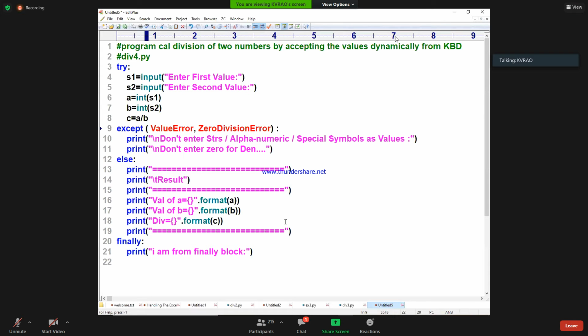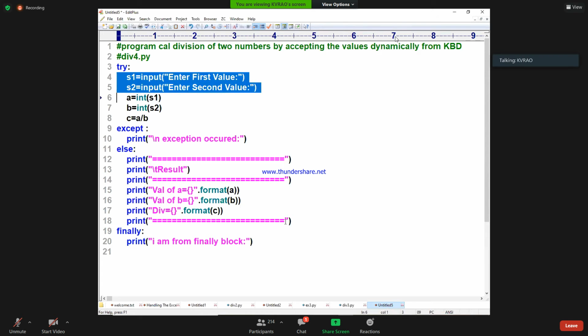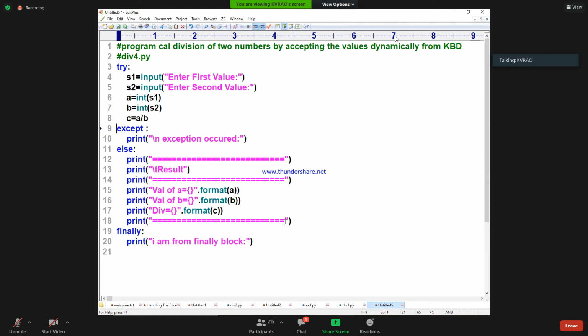Some of the people will write like this. Except, they don't write anything. They will write like this: exception occurred. See that? S1 and S2, A, B, everything. They did not write any exception class, only except. They wrote except only, and then nothing else is written. So only a simple message is done. This is nothing but Jinda Talismat. Jinda Talismat means I am just joking here.